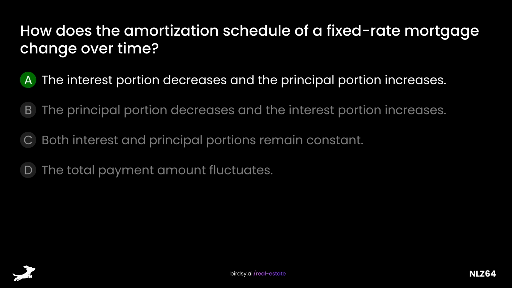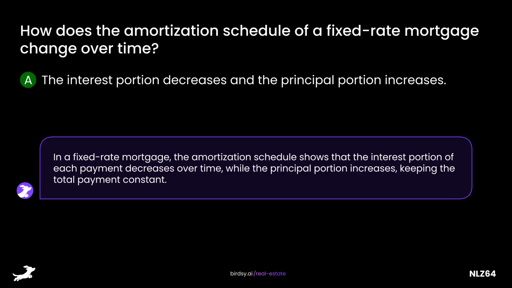The answer is A, the interest portion decreases and the principal portion increases. In a fixed-rate mortgage, the amortization schedule shows that the interest portion of each payment decreases over time, while the principal portion increases, keeping the total payment constant.